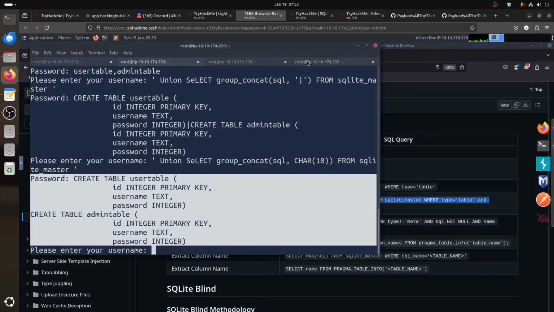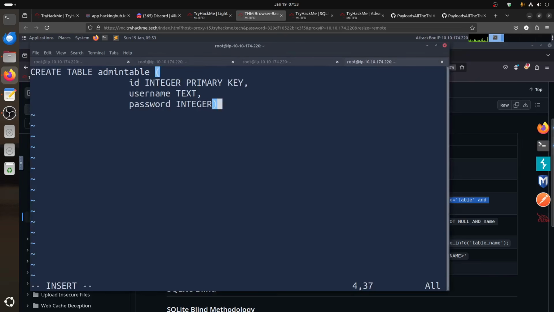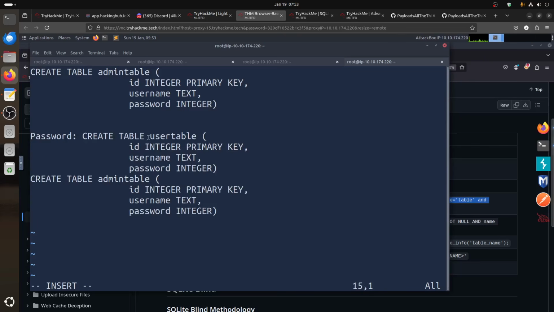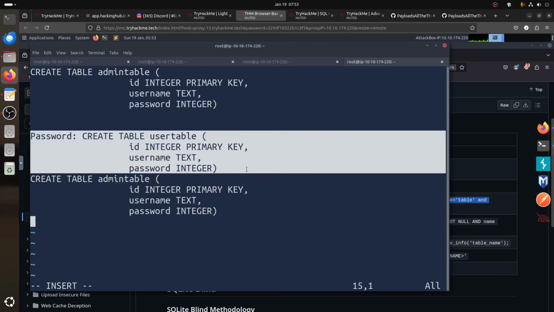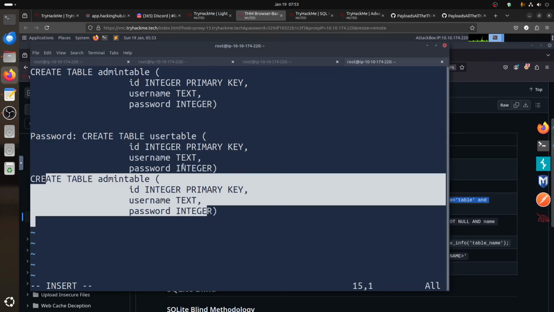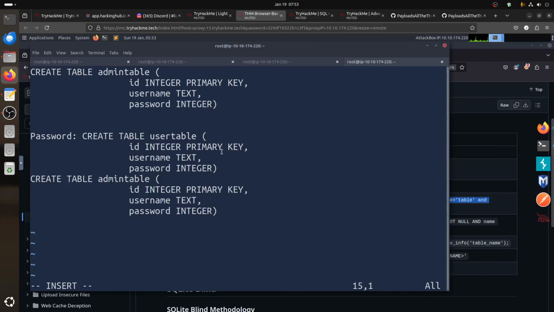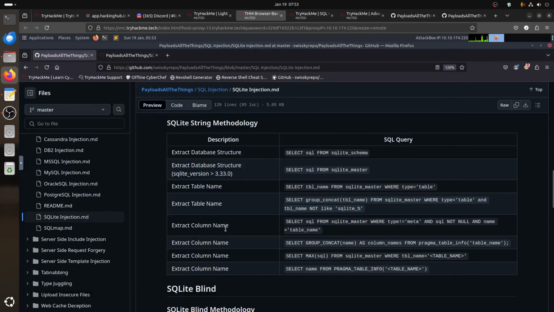So if I go to our collection here, we can have our result here. So we have two tables, one user table, and we have the admin table with share room. Let's play first on this one, because the flag will be in this one. So now we need to get the data for this table. Now extract column name, extract table name. Where is that extract data?